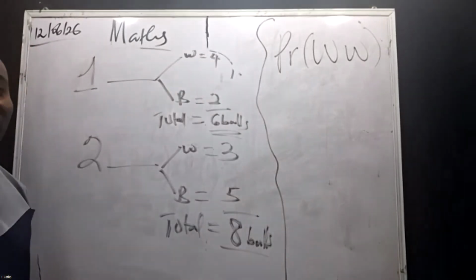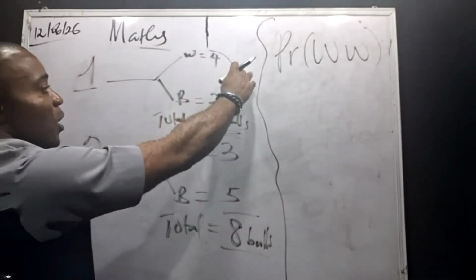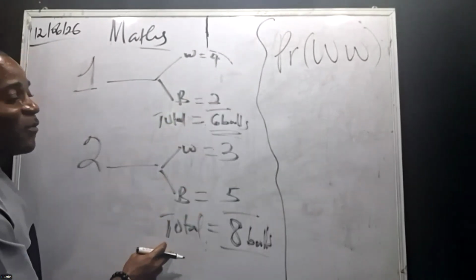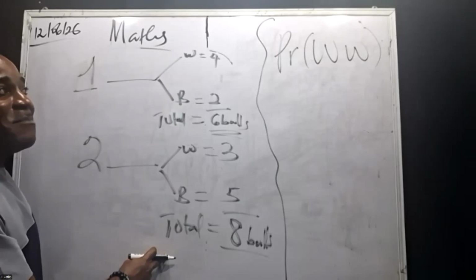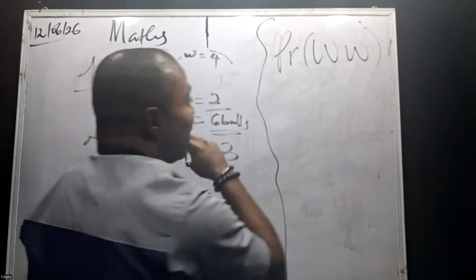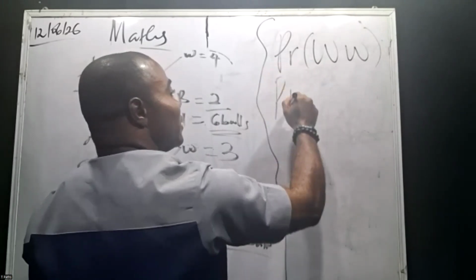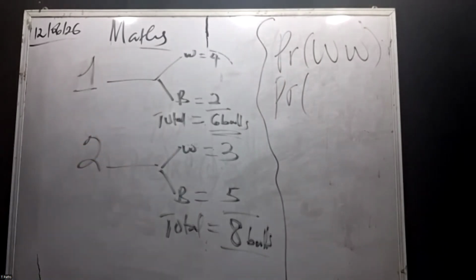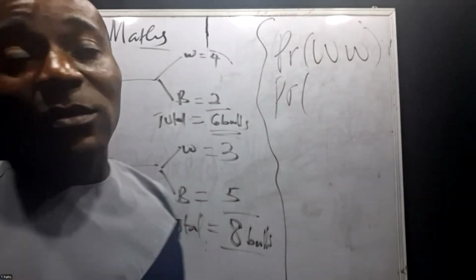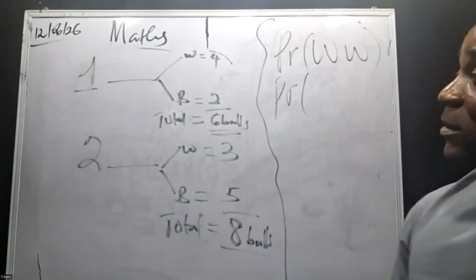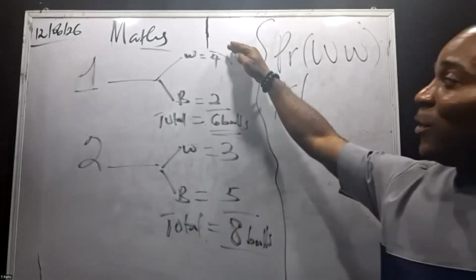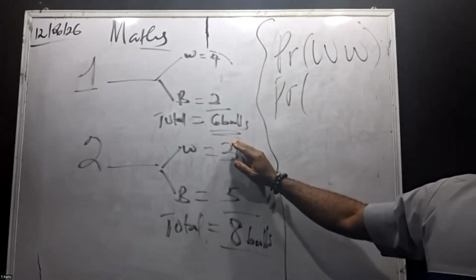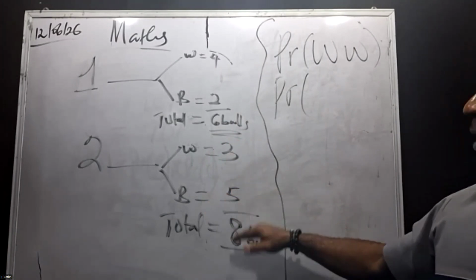They are both white. Now, what you need to do is find the probability of picking a white ball in the first bag, then the probability of picking a white ball in the second bag. In the first bag, what's the probability of picking a white ball? Can someone tell us? We have 2 bags. In the first one, we have white balls and black balls, making a total of 6 balls. In the second bag, we have 3 white balls and 5 black balls, making a total of 8 balls.